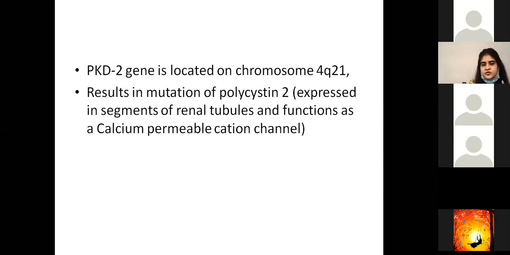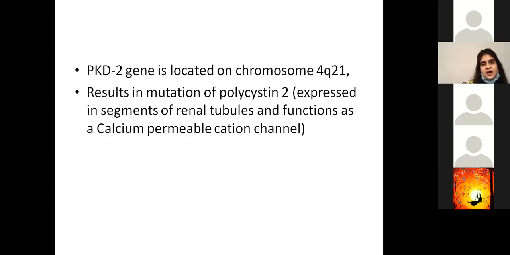Okay, so now you have 2 genes and you have 2 integral proteins which are getting mutated. So you need to be able to remember this. PKD1 is present on chromosome 16. And what does it do? It mutates polycystin 1, which is basically an integral protein. Its function is generally unknown, but one of the few theories is that it helps in cell-to-cell interaction and cell-to-matrix interaction.